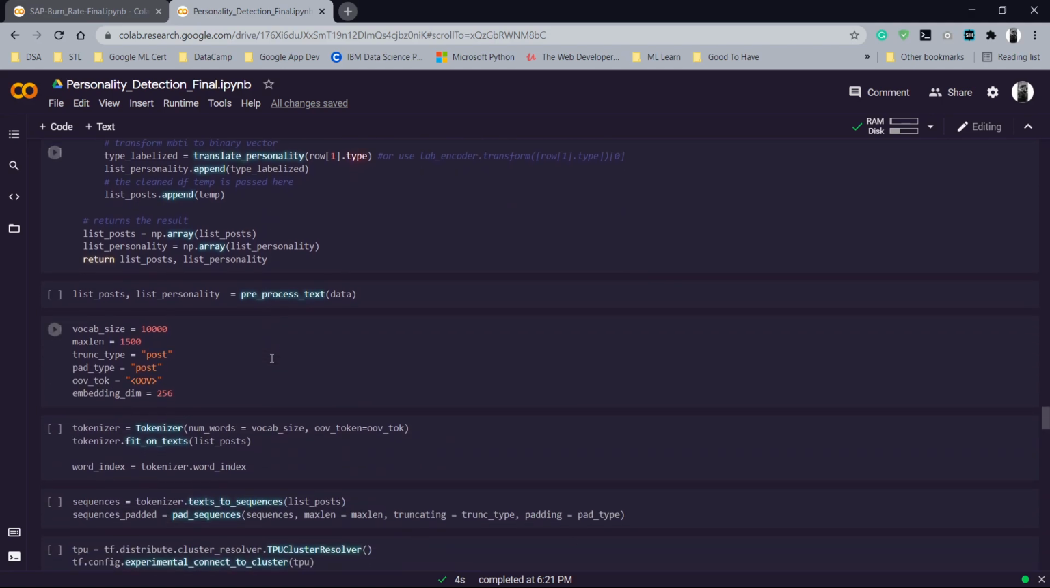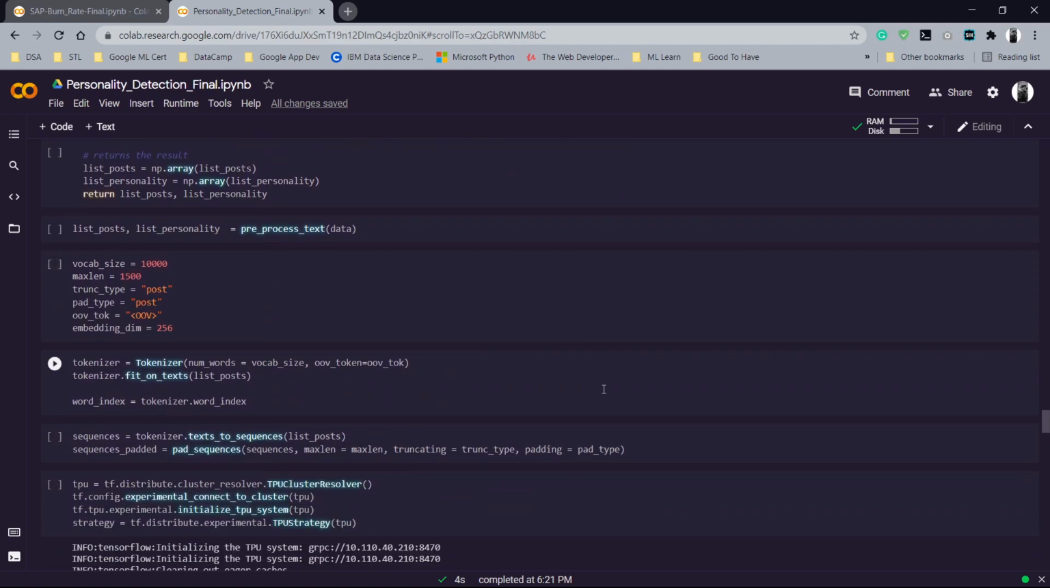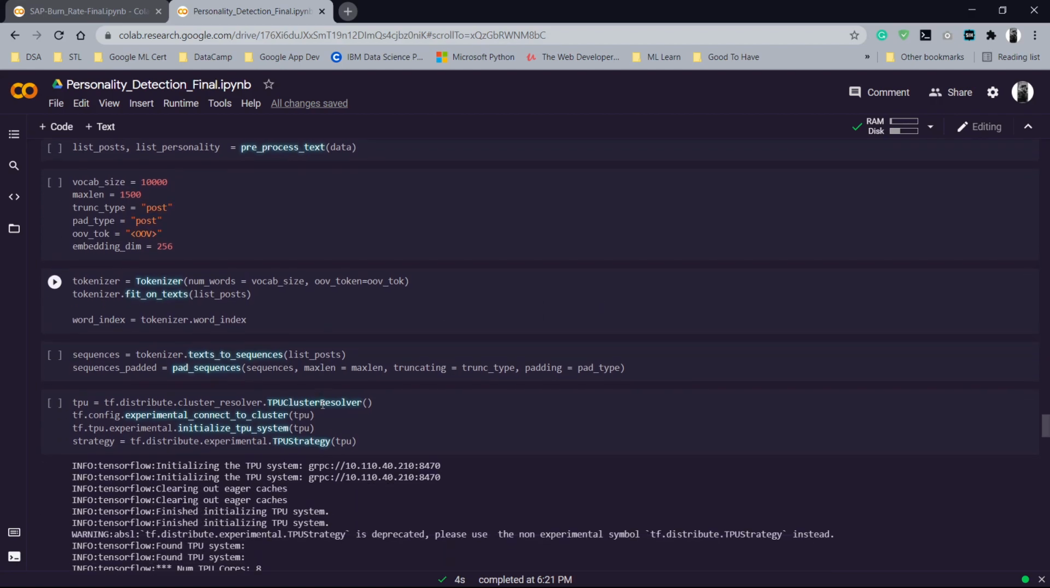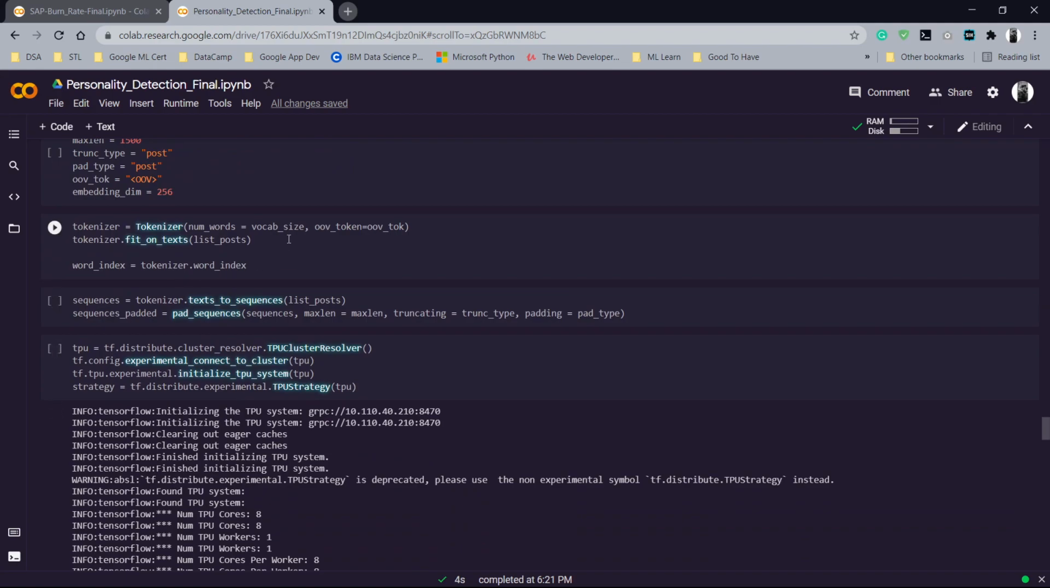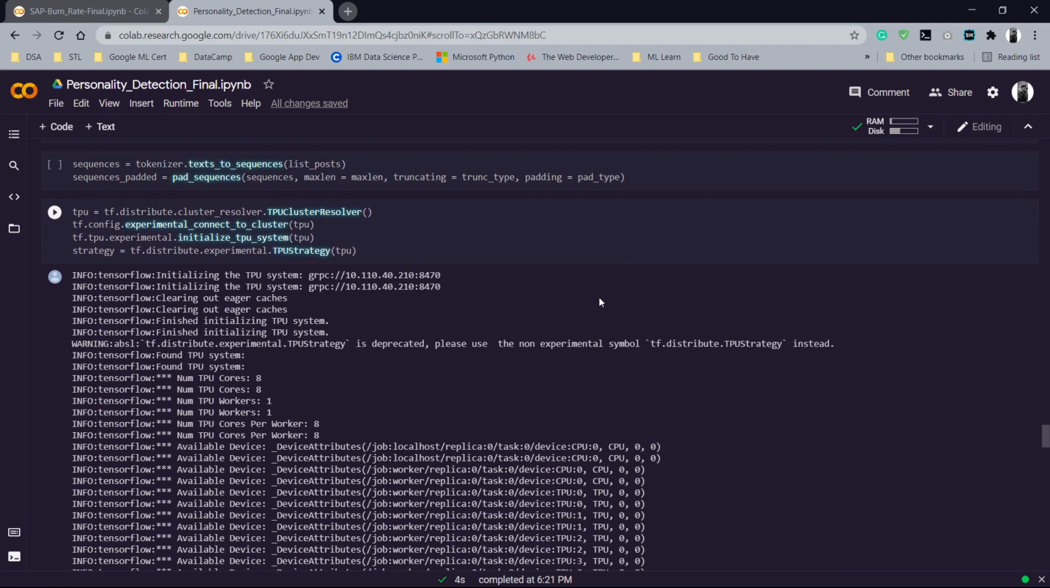Then after that, to create word embeddings for a deep neural network, we have used the Tokenizer from TensorFlow, as this would easily tokenize the entire data set and provide us with a word index. And we have then padded the sequences to a particular length so that it's easy to follow. And we have used the TPU here because natural language models take a lot of time to train, but using a tensor processing unit helped us a lot.